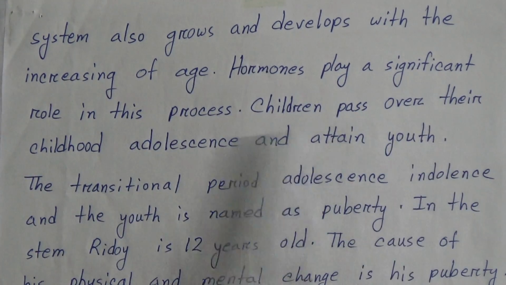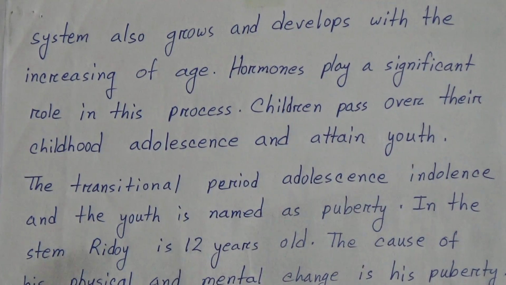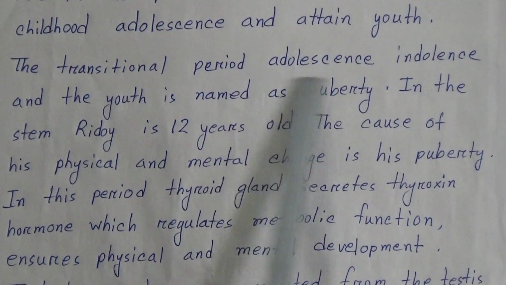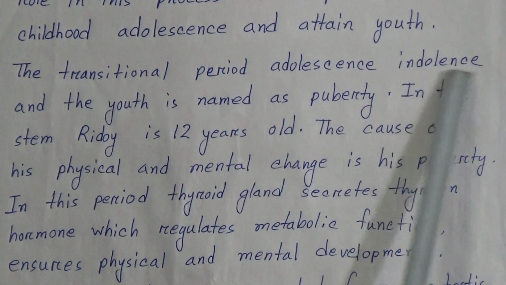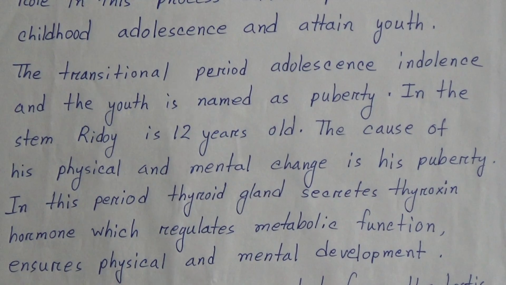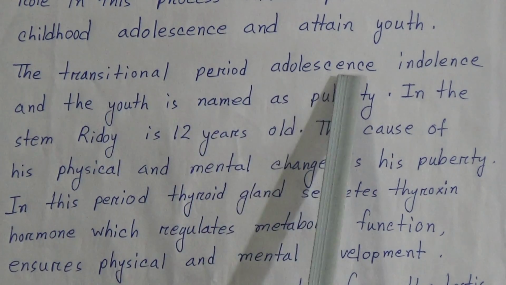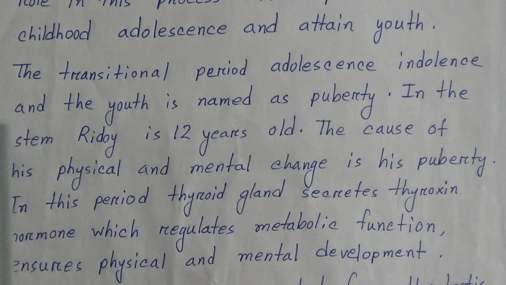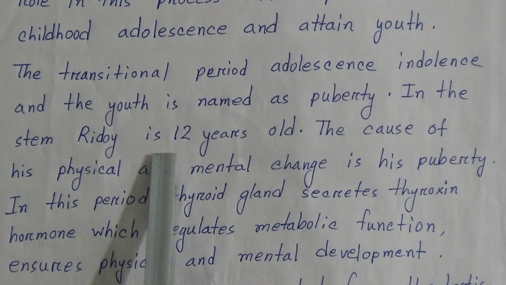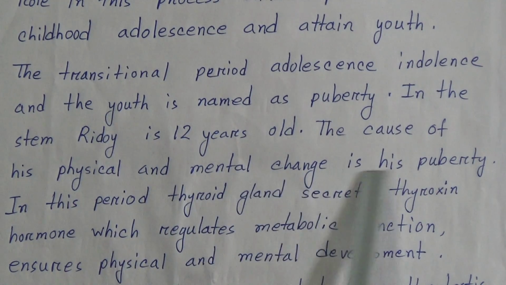Children pass over their childhood, adolescence and attain youth. The transitional period, adolescence, and the youth is named as puberty. I am repeating this one. The transitional period, adolescence, and the youth is named as puberty. In the same, Hriday is 12 years old. The cause of his physical and mental change is his puberty.